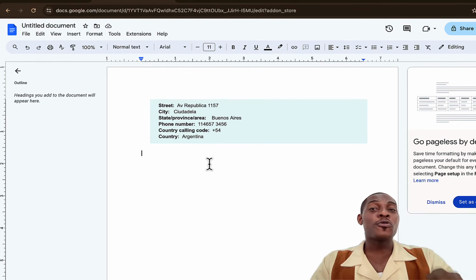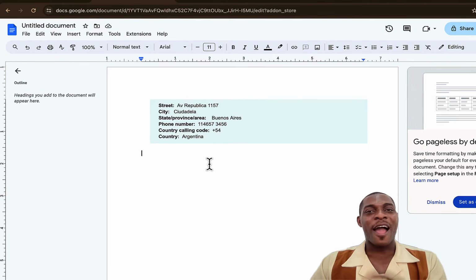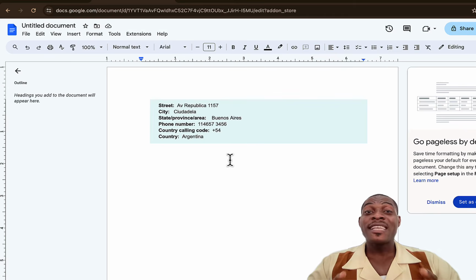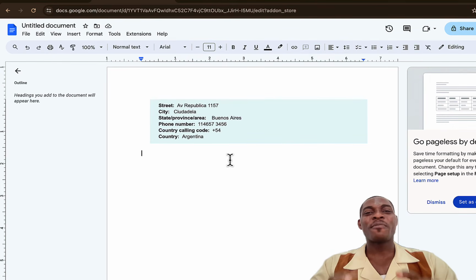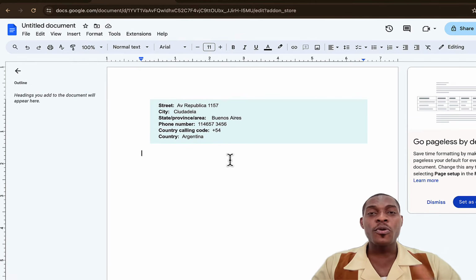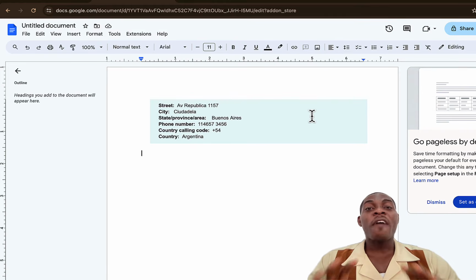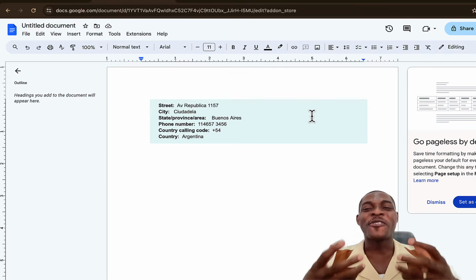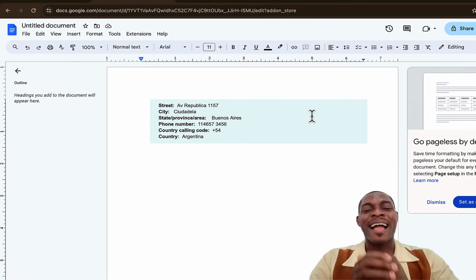Well, what we are going to do right now is to create the PayPal account first. And when it gets to that time, I will show you exactly how to create this USA bank account for free. You don't have to spend any dime at all. So as you see now, we have gotten the basic information that we actually need to set up this PayPal account. As mentioned, we'll be creating an Argentina PayPal account. So after doing this, we can now head on to our web browser to create this PayPal account.